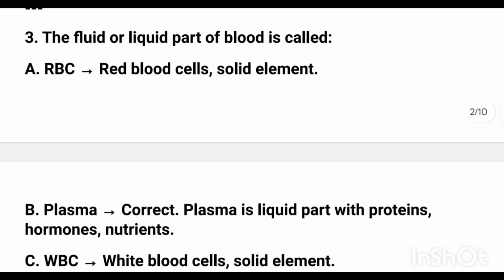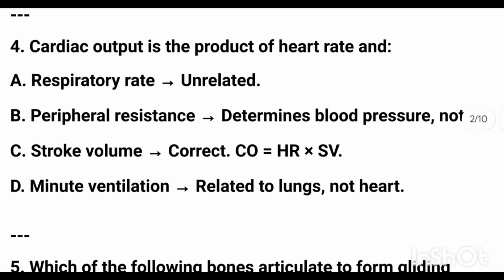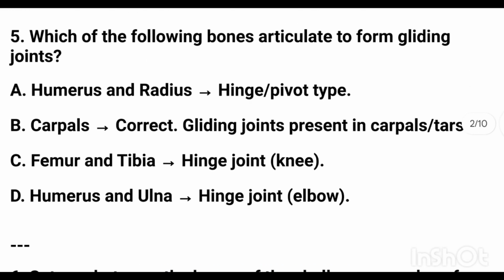The fluid or liquid part of the blood is called plasma. Cardiac output is the product of heart rate and stroke volume, option C. Which of the following bones articulates to form a gliding joint? Correct answer is option B, carpal.